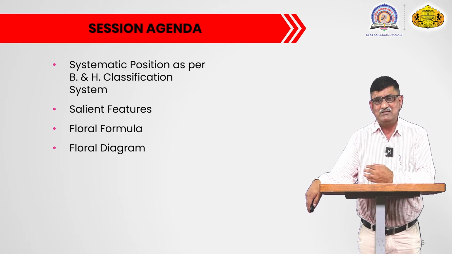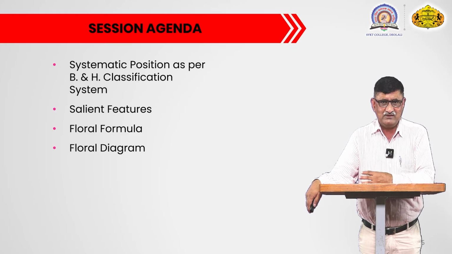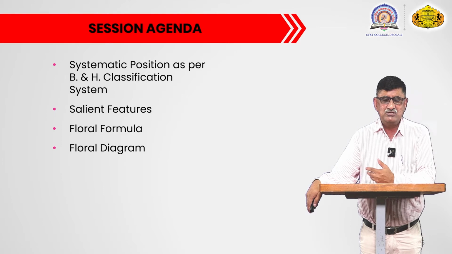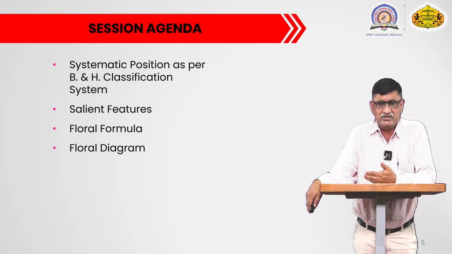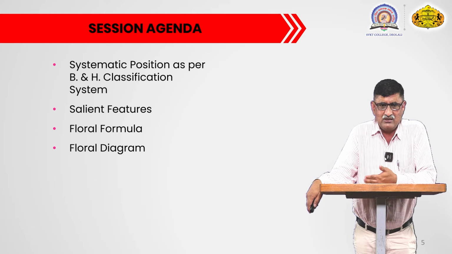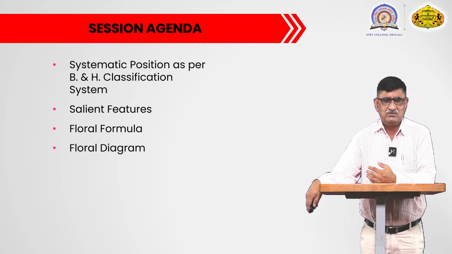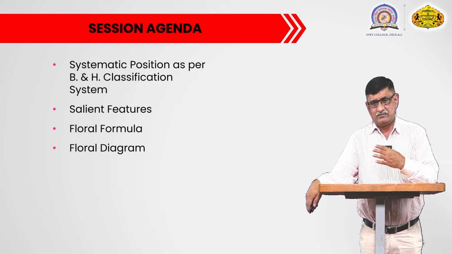You have to count the number of stamens and note their arrangement in the flower of the particular plant of the particular family. Lastly, you have to describe the gynoecium: how many carpels there are, whether the ovary is superior or inferior, and what kind of placentation is there. All these things you have to describe for the particular plant.